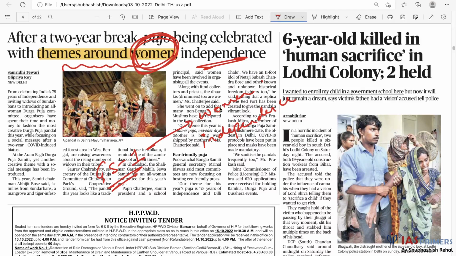How about the role of women in India's independence? This is very, very important for your GS1. We tend to neglect this, we tend to ignore this, but UPSC can ask this question. So, the role of women in India's national movement. That is one theme.